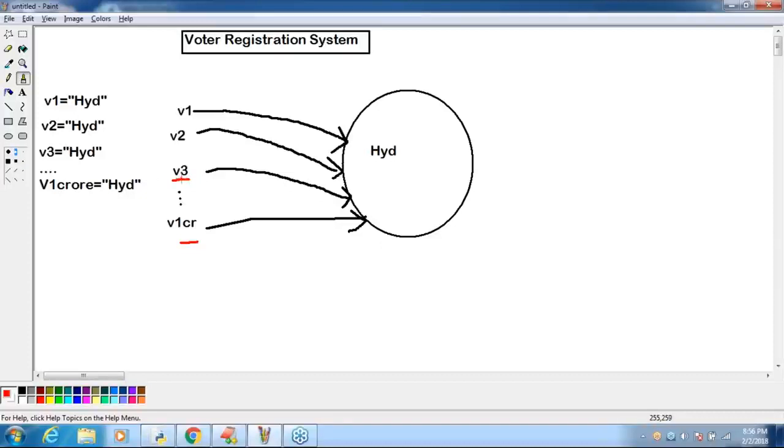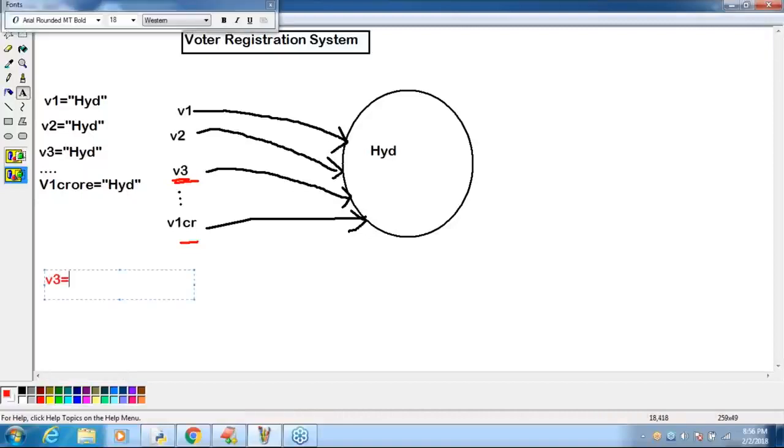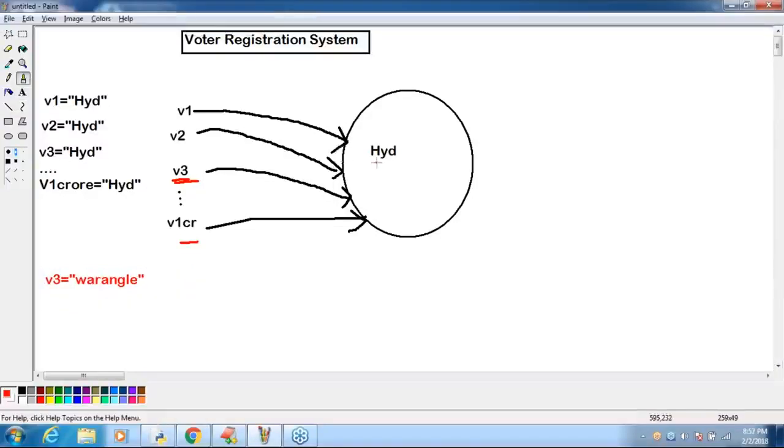He has to change his city name. v3 city name is Warangal. If I take Warangal, this Hyderabad is going to be replaced with Warangal.